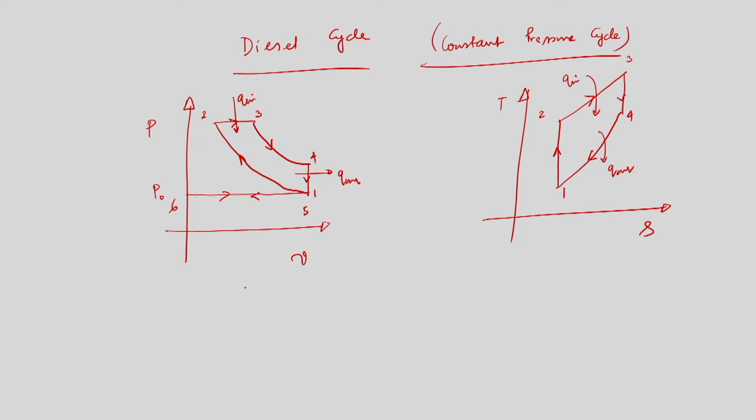Process 1 to 2 is very important, and the other process, 6 to 1, is also very important. So, I will write process 6 to 1, which is known as constant pressure intake. Pressure remains constant, that is P naught, and here the intake valve is open and the exhaust valve is closed.